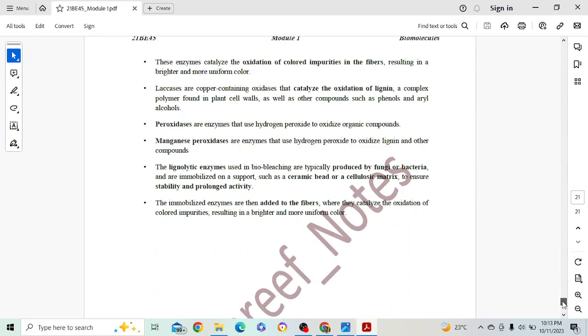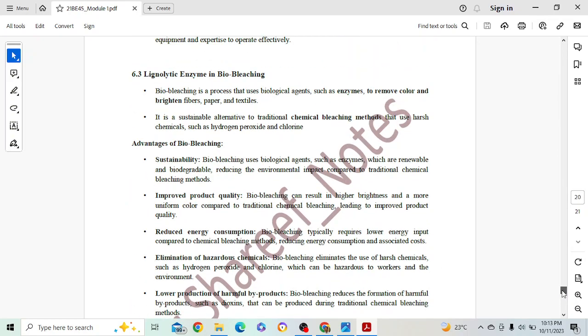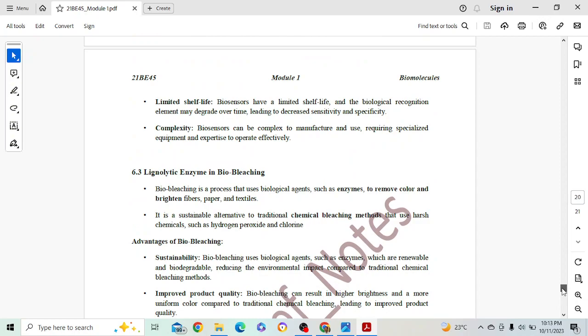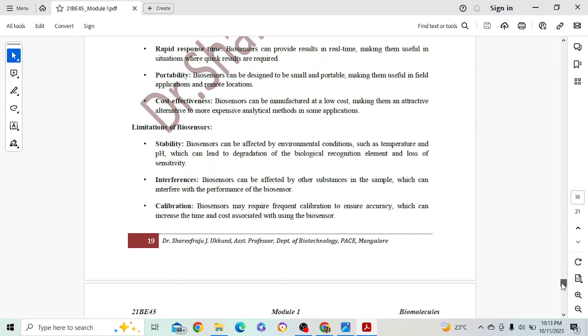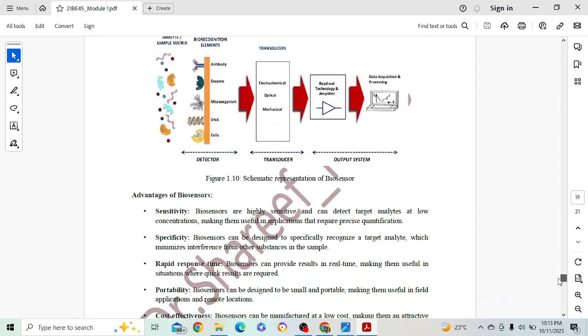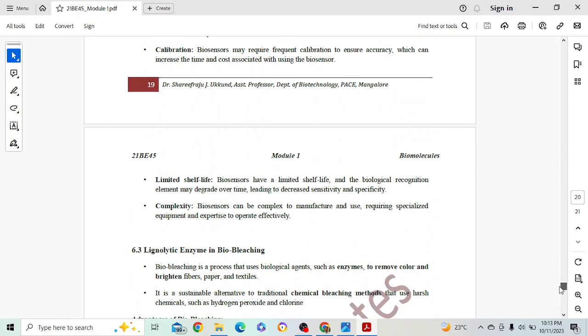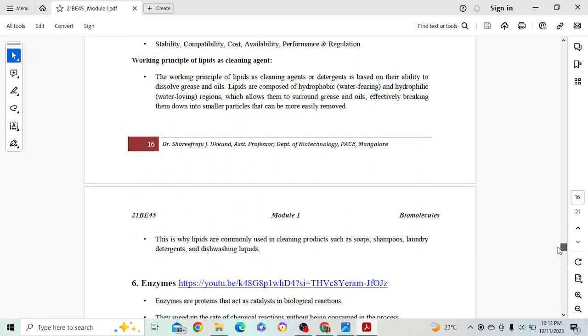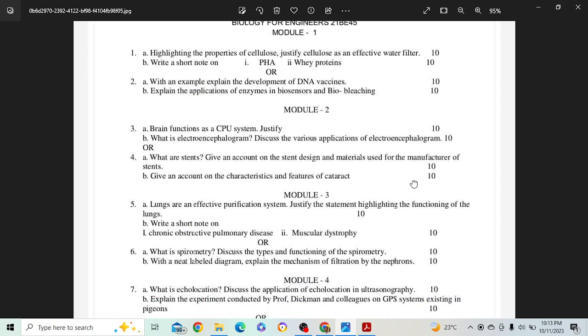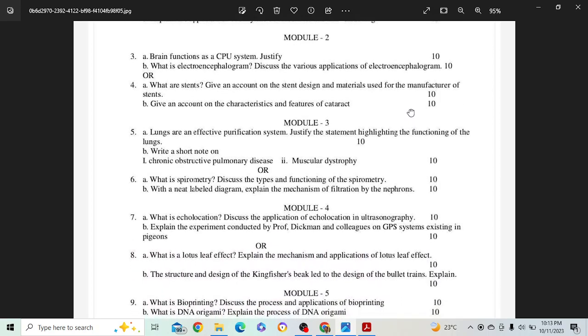So all these things are there. You can frame lignolytic 1 mark, or directly just lignolytic, the introduction. Based on that, you will get 5 marks. So getting 5 marks is very easy with that. Biosensors is again the last question. Glucose oxidase in biosensors: give introduction, draw the image, advantages, disadvantages. That's it. So definitely we are going to get 5 marks from that. So that was about the first module. The first module is easy. All questions are covered and can be scored easily.